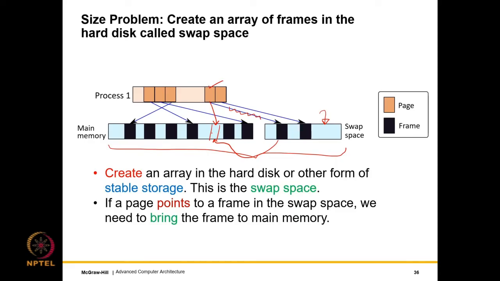This process of replacement, which is called page replacement, is done by the operating system. So this is also where the operating system plays a key role as a memory manager. But otherwise, the operating system's role is not required if the frame is coming from main memory. But to manage the swap space, the operating system is required.